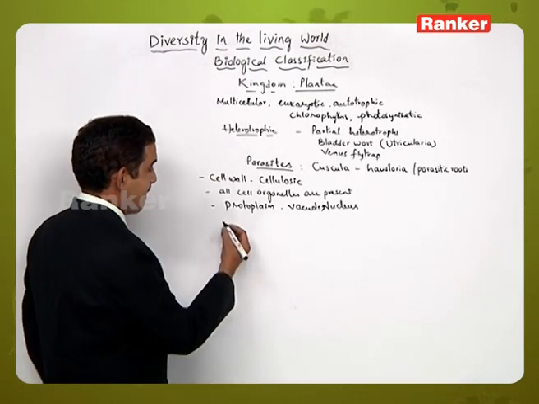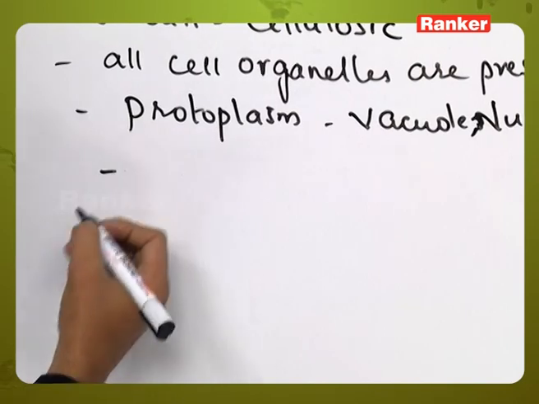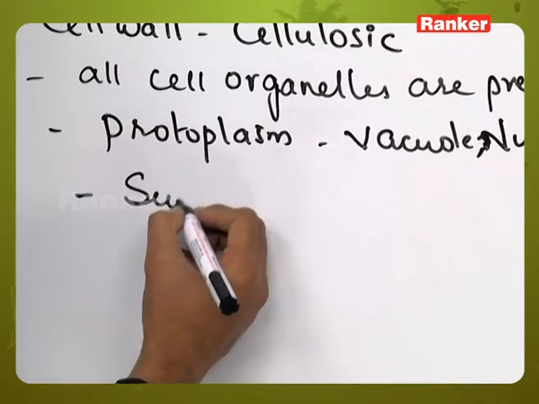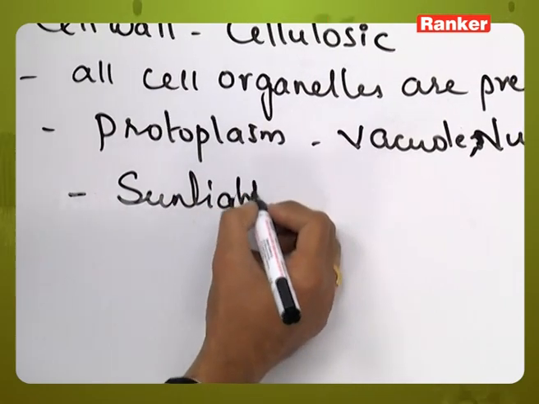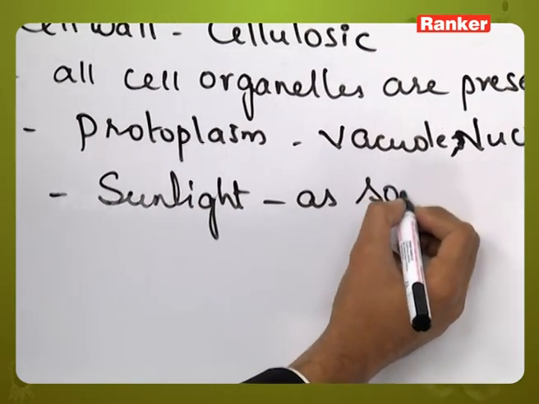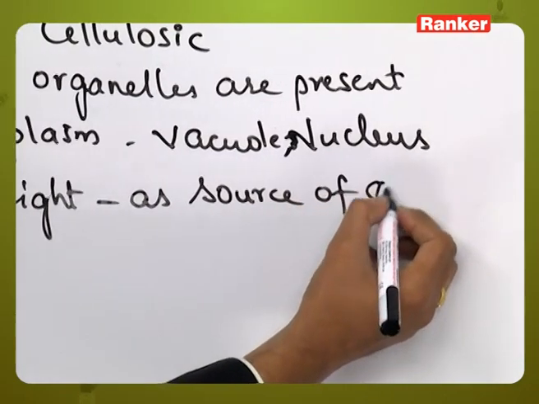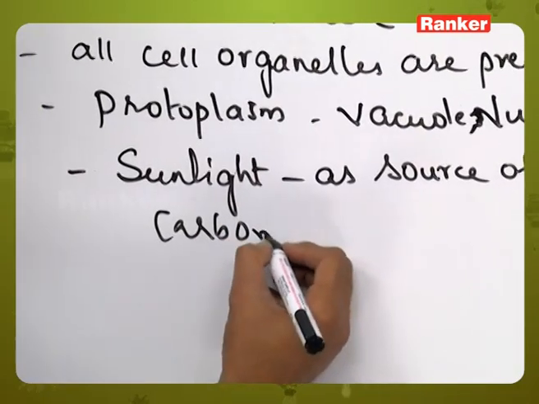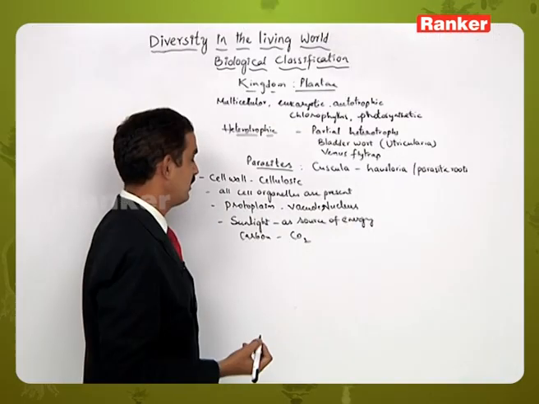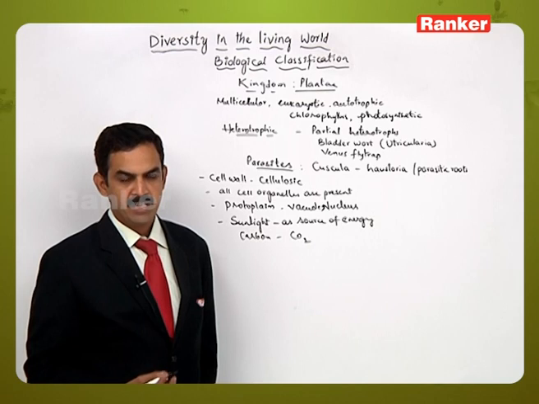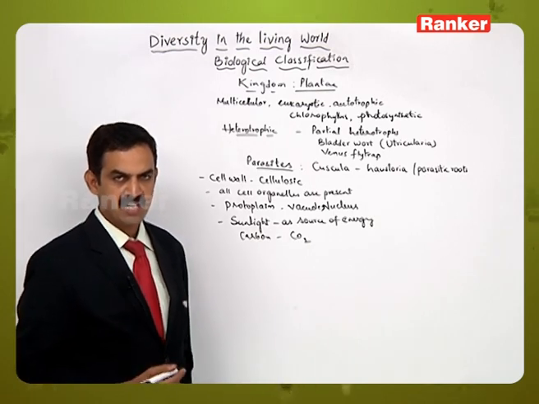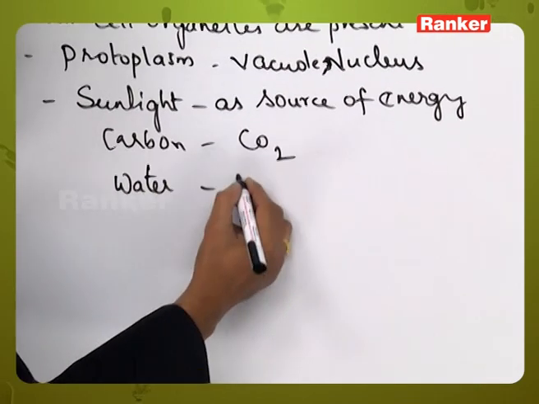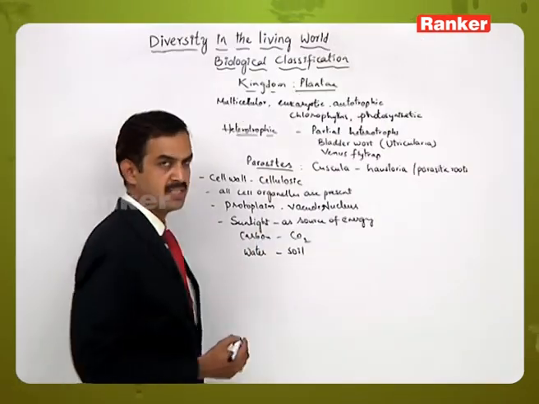Then these are the individuals which take up the energy from sunlight, and carbon from inorganic carbon dioxide, using the chlorophyll molecule in presence of sunlight, and they take up water from soil to perform the photosynthetic process.